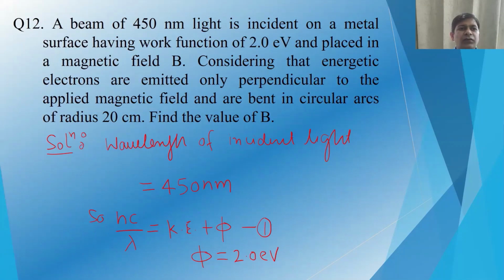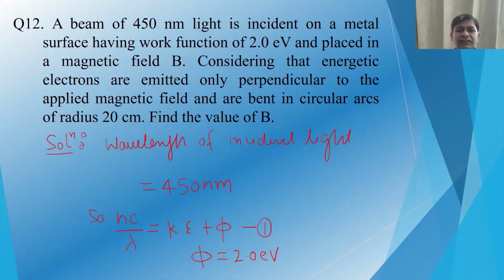Okay, let us take the next problem. It says a beam of 450 nanometer light is incident on a metal surface having a work function of 2.0 electron volt and placed in a magnetic field B. Considering that energetic electrons are emitted only perpendicular to the magnetic field and are bent in a circular arc of radius 20 centimeter, find the value of magnetic field B. In this question, the plate where the electrons are emitted and the magnetic field are perpendicular to each other, and all the electrons are emitted perpendicular to the magnetic field. Under these assumptions, let us start.